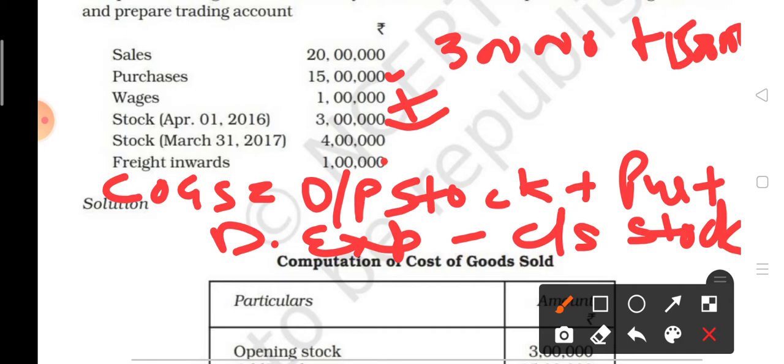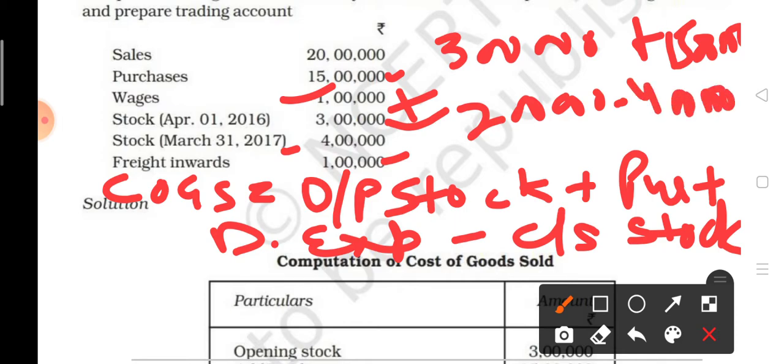Direct expenses 1 lakh plus 1 lakh, it is 2 lakh. Now minus closing stock, which is 4 lakh. So 4 lakh you have to deduct. Now find out the COGS. So COGS is 16 lakh.